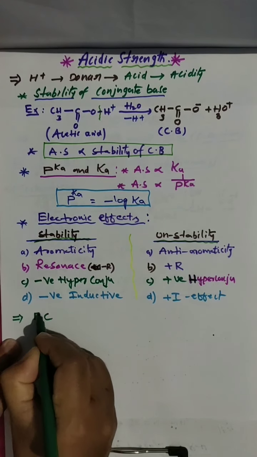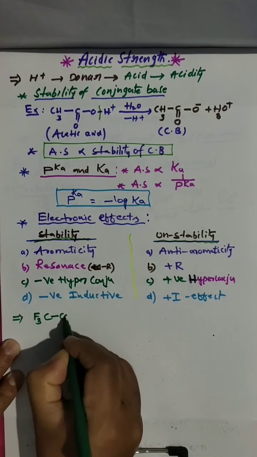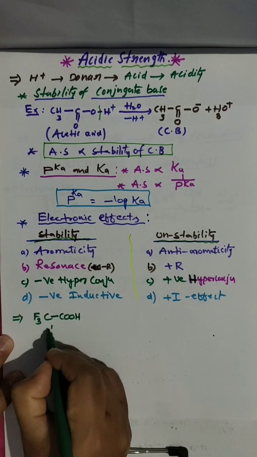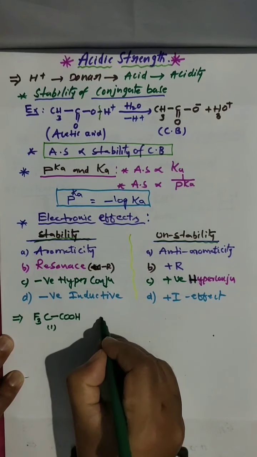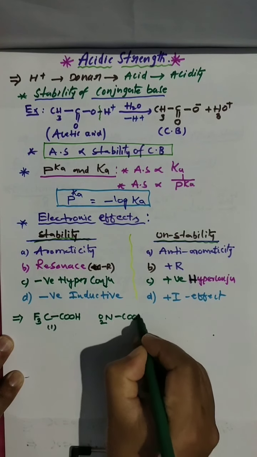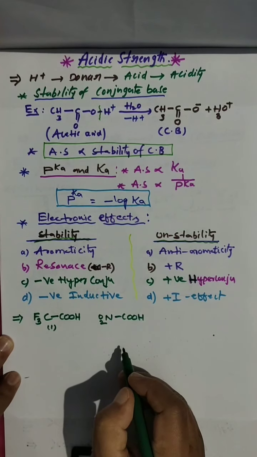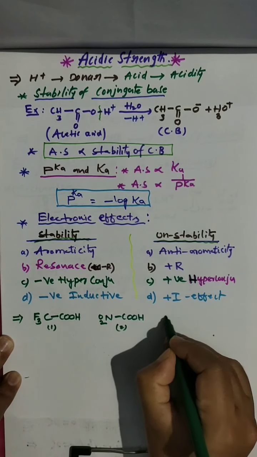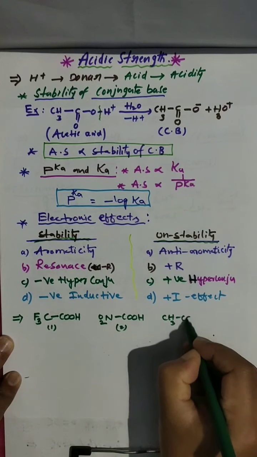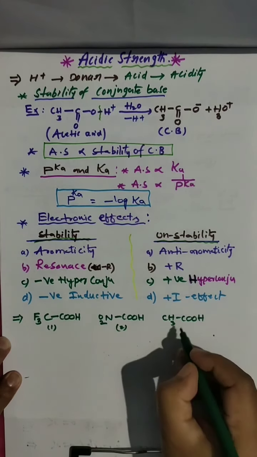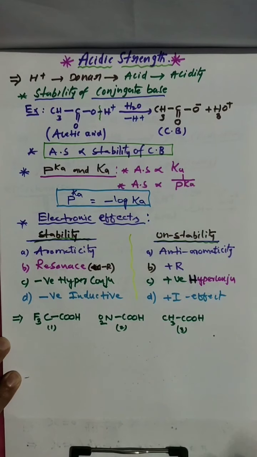CF3COOH, molecule 1. Molecule 2, I am taking NO2 COOH. Molecule 3, I am taking CH3COOH. Now I have to decide which is more acidic, which is less acidic. Order we have to go for that.